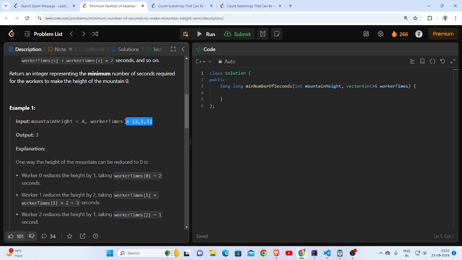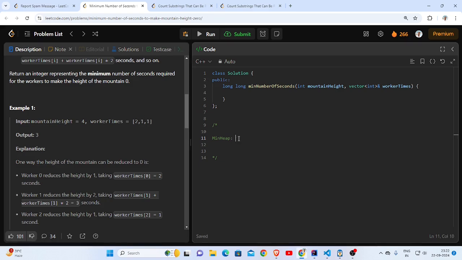So I can use a priority queue, a min heap to be specific, because I need a faster worker at any point of time. What will be its new rate?